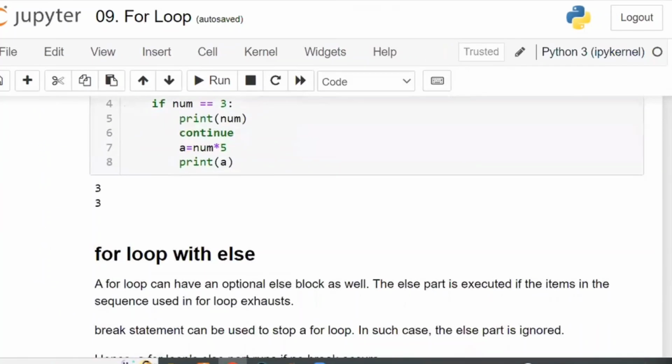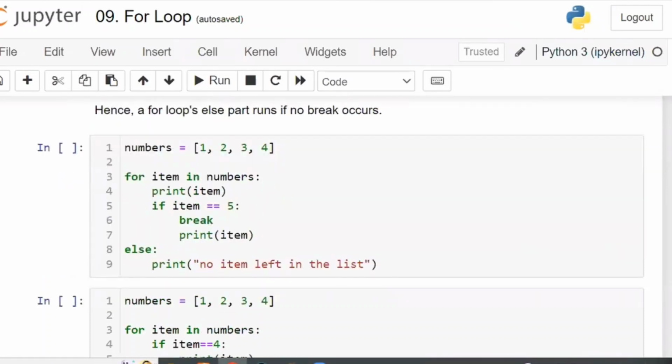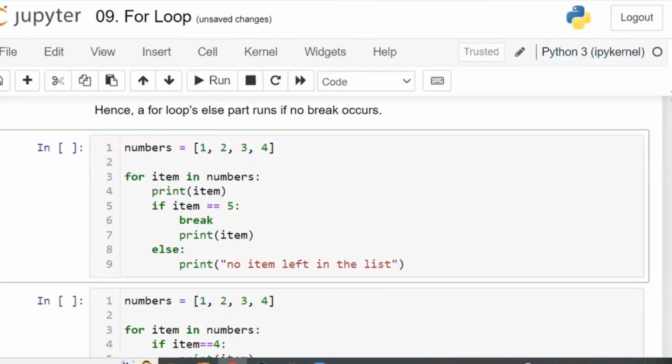Next one is with respect to for loop with else. Just as we have if and else, similarly for block also has an else. If I write this else inside, then this is if and else, within the if. If I write this else outside, this is the for block else. For block also we have the else, a similar kind of if and else.